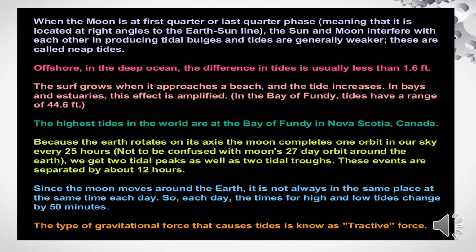Because the earth rotates on its axis, the moon completes one orbit in our sky every 24 hours. We get two tidal peaks as well as two tidal troughs. These events are separated by about 12 hours. Since the moon moves around the earth, it is not always in the same place at the same time each day. So each day the times for high and low tides change by 50 minutes. The type of gravitational force that causes tides is known as tractive force.